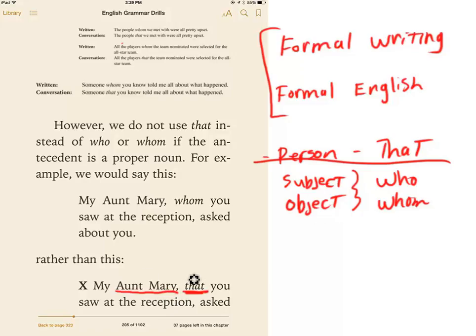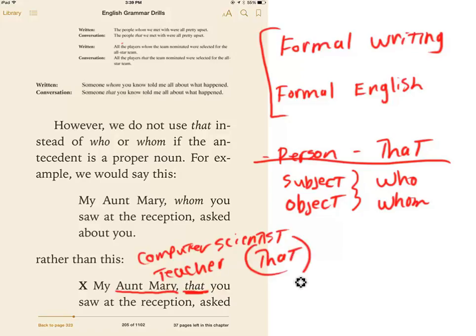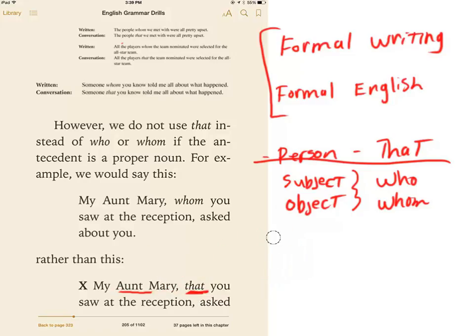If it's not a proper noun and it's human, like computer scientist or teacher, then you could use the word that, because these are common nouns, common antecedents. Okay, so let's go ahead and go on to the next section here.